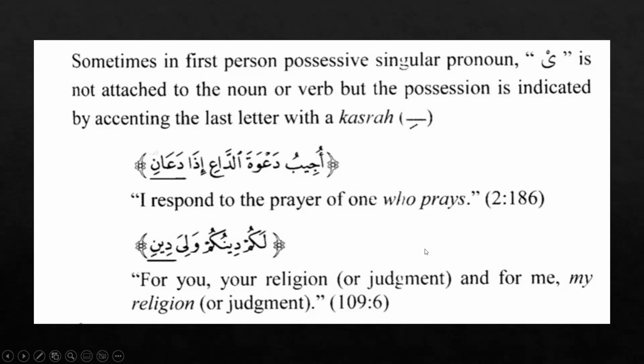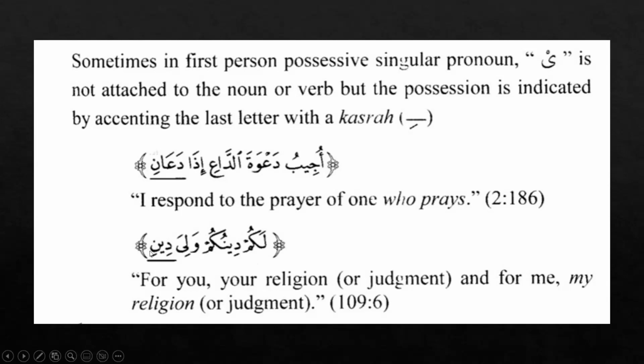As you can see, "ujibu da'wat ad-da'i iza da'ani" means I respond to the prayer of the one who calls me, da'ani. So here the ya is dropped. Again, al-ya al-mahzufa, the mudaf ilayh, where it is dropped. Okay. In the next, you can see "lakum dinukum waliya din", waliyadini.